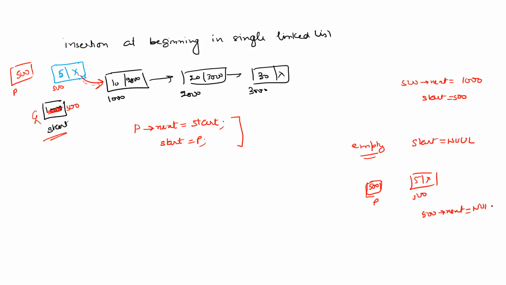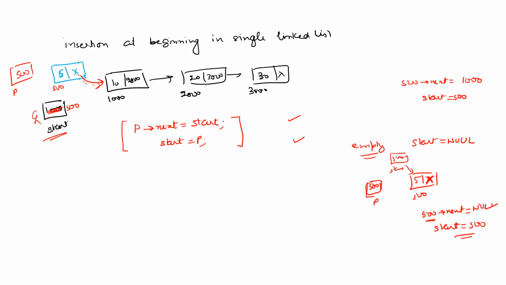If you are using the same code, p next is equal to null because start has got null. So 500 next, that means this chunk will again be taken as null. Earlier it was also null; it will be updated again as null. Then the second statement says start is equal to p. That means start will now point to the p value, so start will become 500. That means the new linked list will now have starting address equal to 500. That means either the linked list is empty or in the general case, both the lines will serve the purpose.